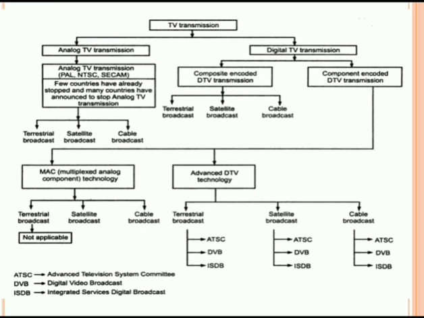In the case of MAC technology, we will see the chrominance and luminance signals are time compressed, and then they are transmitted with time multiplex rather than frequency multiplex. The luminance component is compressed by a factor of 3:2, that is 1.5, so it occupies a time reduced to 35 microseconds from 52 microseconds. The chrominance component is compressed by a factor of 3:1, that is 3, so it occupies a time reduced to 17 microseconds from 52 microseconds.